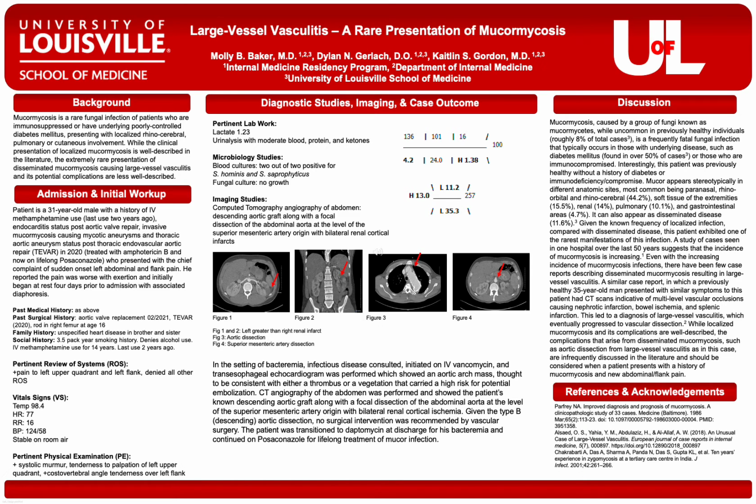Mucor most commonly appears in the paranasal, rhinoorbital, and rhinocerebral regions, making up 44.2% of all cases. It also occurs in the soft tissue of the extremities, renal areas, and pulmonary areas, as well as gastrointestinal areas. It can also appear as disseminated disease, as seen in 11.6% of cases. Given the known frequency of localized infection compared with disseminated disease, this patient exhibited one of the rarest manifestations of mucormycosis.